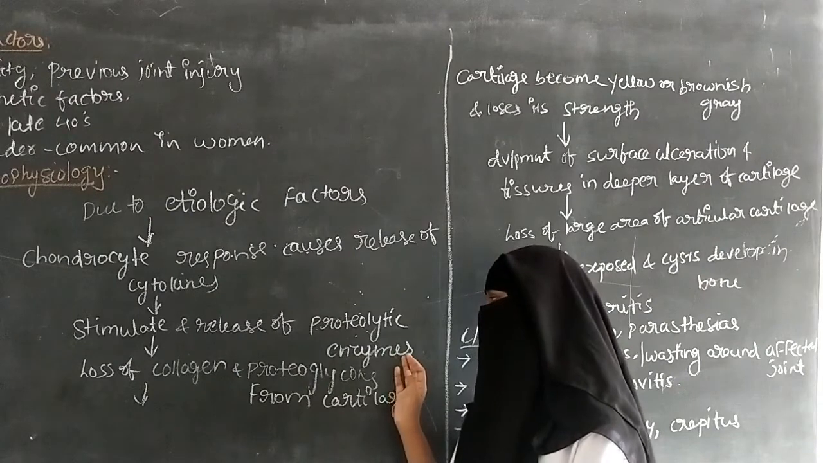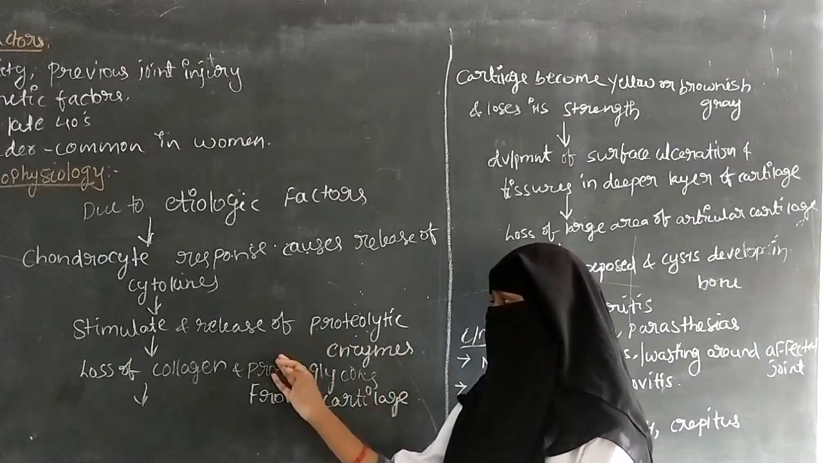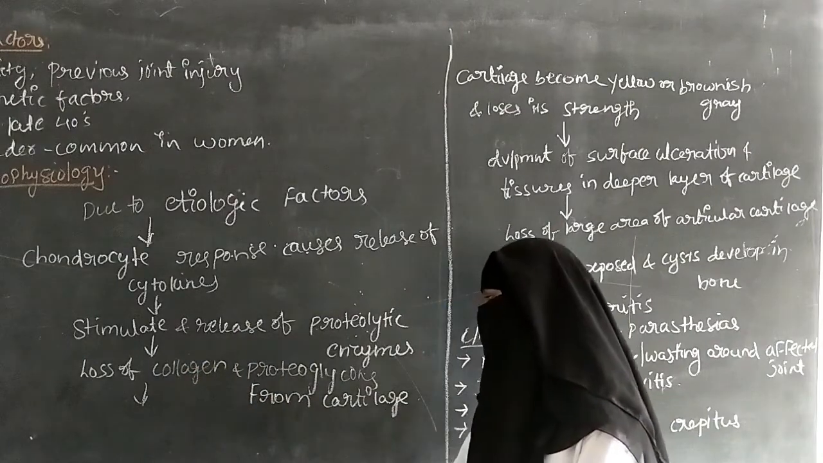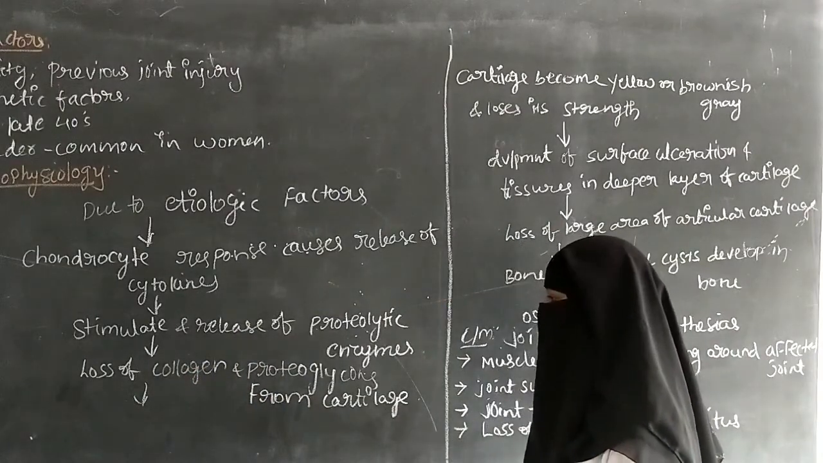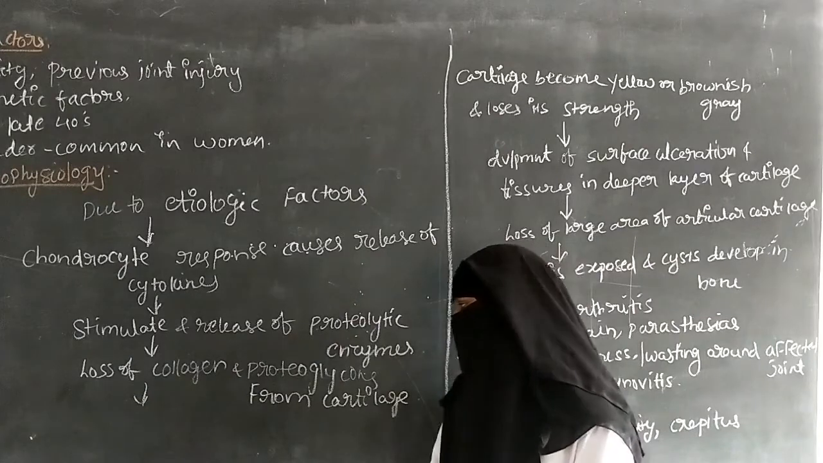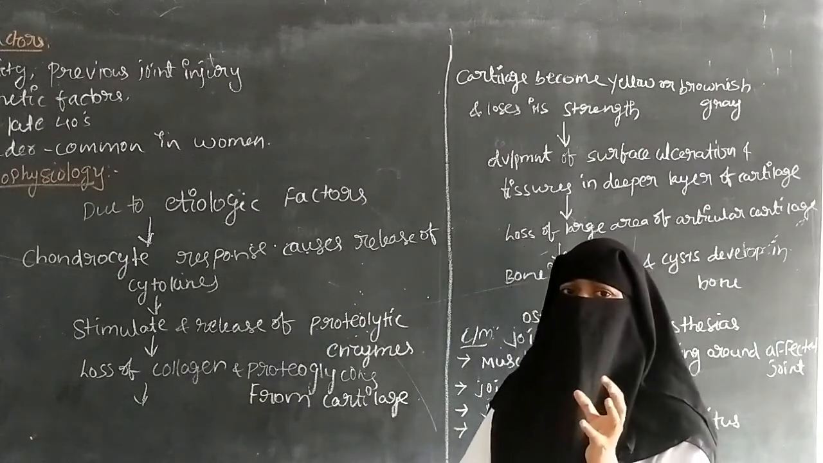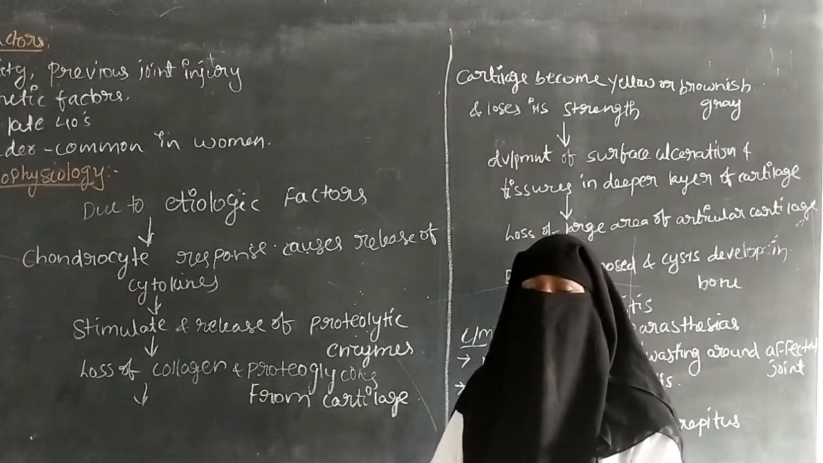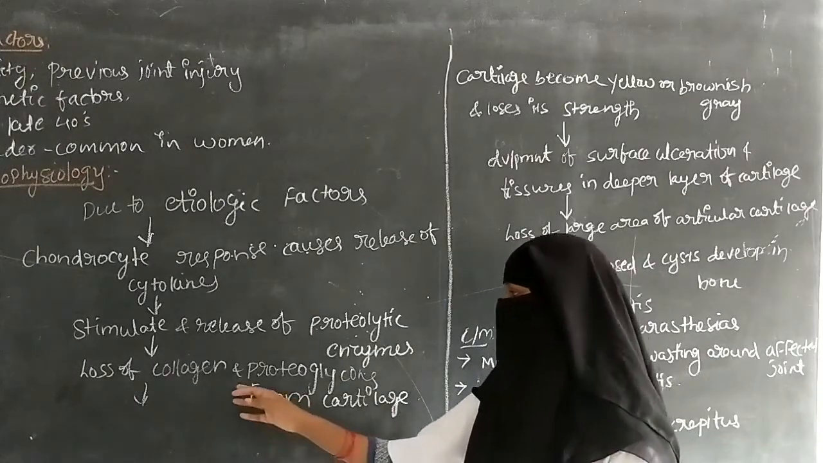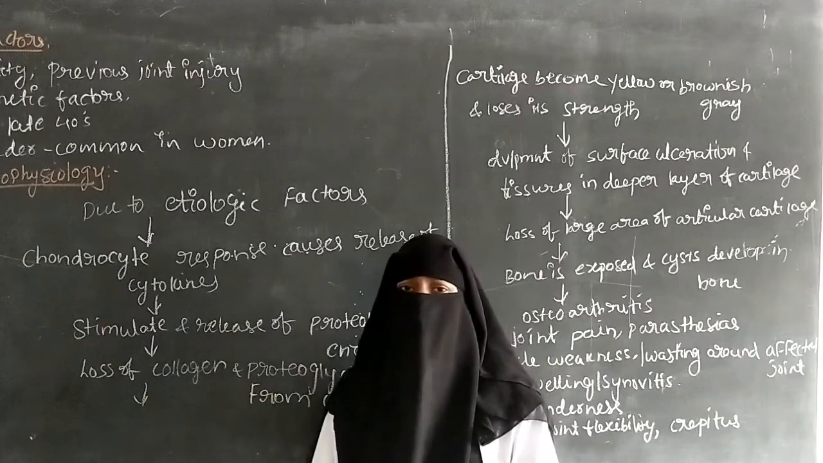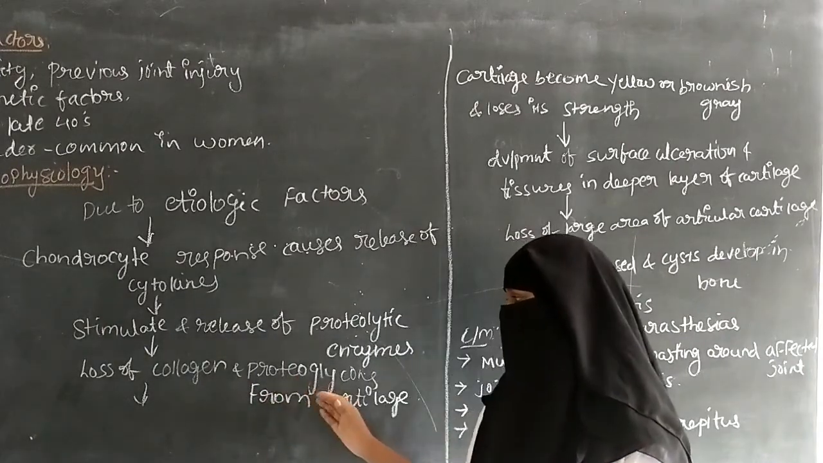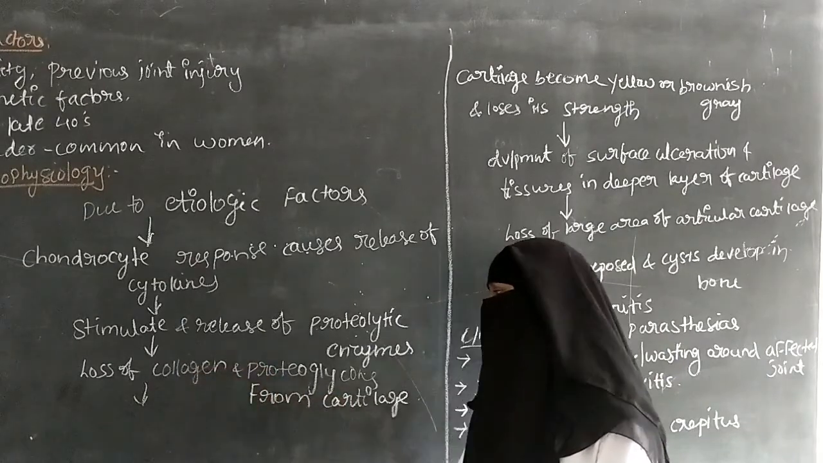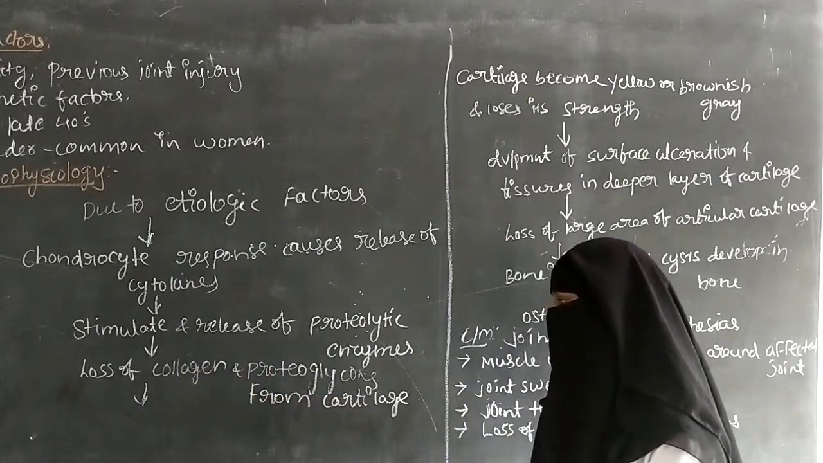The proteolytic enzymes can be released, and they cause the loss of collagen and proteoglycans from the cartilage. Collagen and proteoglycans are proteins, abundant proteins in the human body. So there is a loss of collagen and proteoglycans.